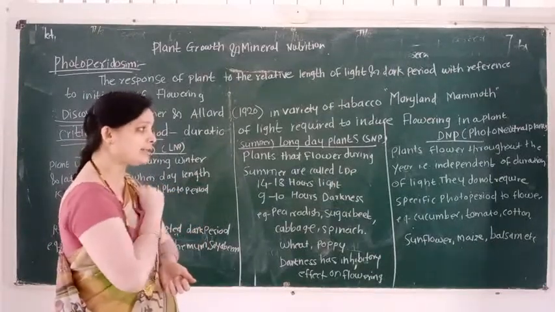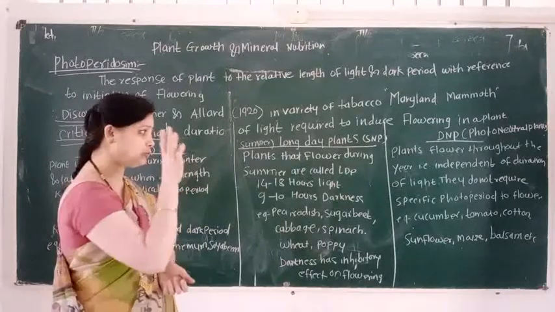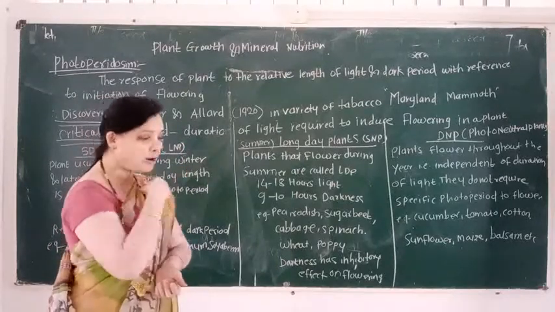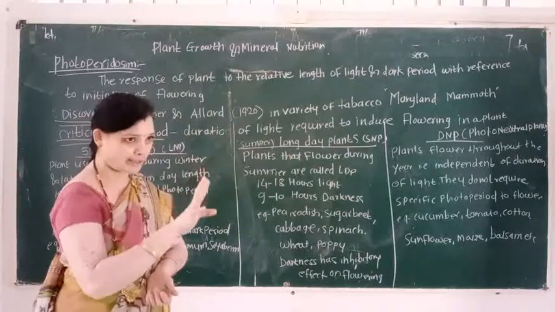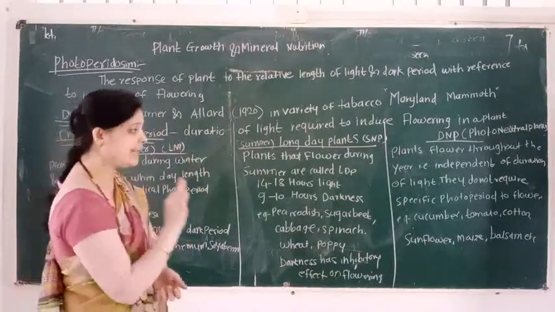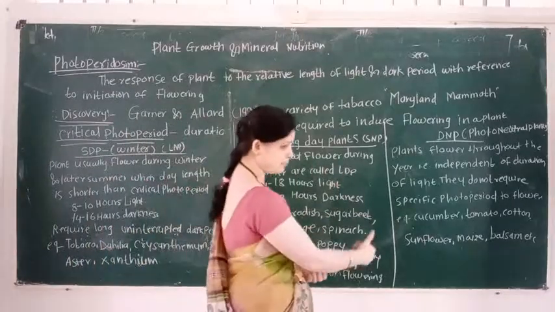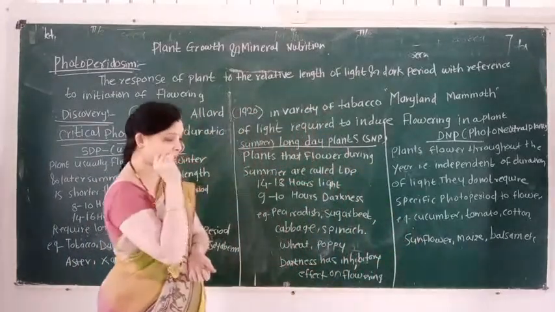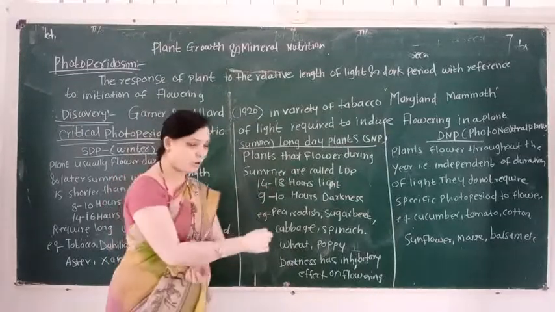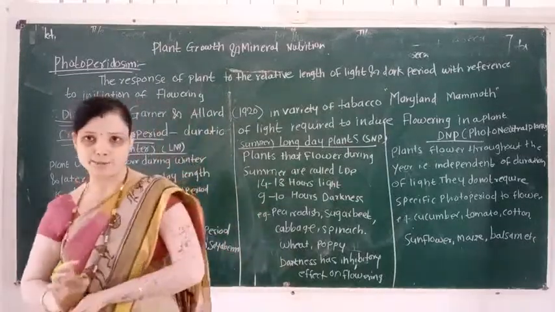So they are independent of the duration of light. They do not require a specific photoperiod for inducing flowering. Examples of day neutral plants: first example is cucumber, second example is tomato, third example is cotton, sunflower, maize and balsam.